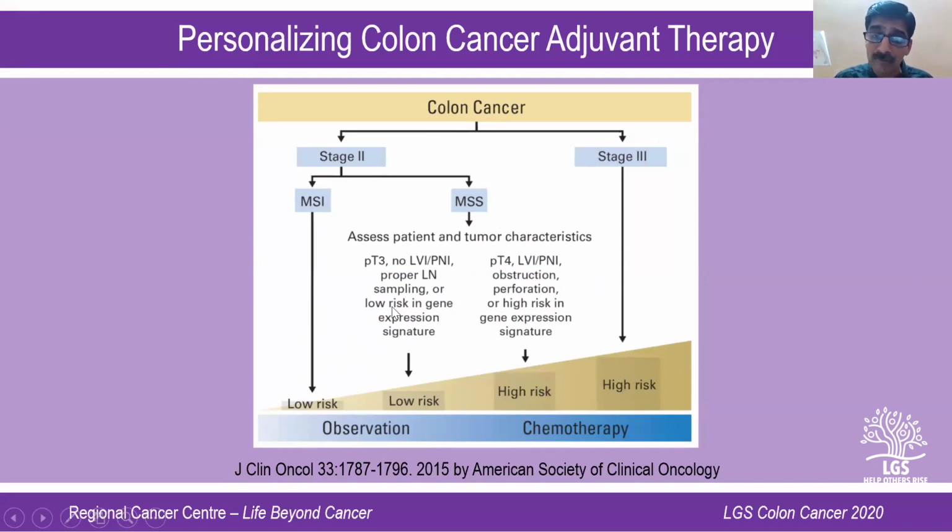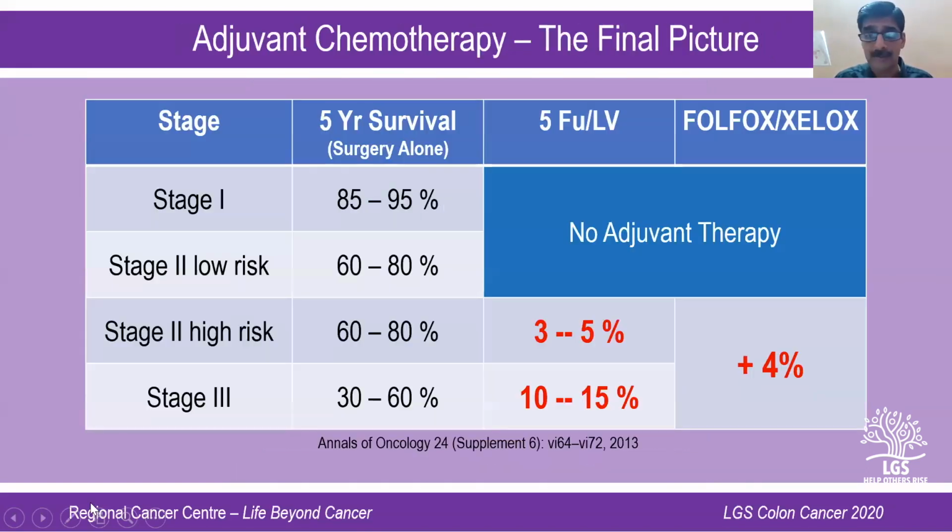Not only the morphological factors, the genetic factors or the mutational factors also have to be taken into account while deciding on chemotherapy for colonic cancers. Now again, this is the summary of adjuvant chemotherapy. If it's a stage 1, no need for chemotherapy. Stage 2, low risk, no chemotherapy. Stage 2, high risk, yes, chemotherapy. Stage 3, yes, chemotherapy.